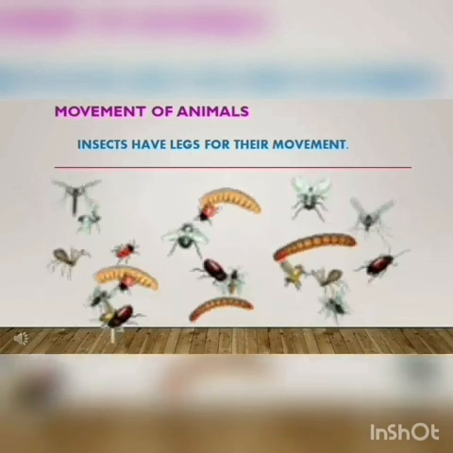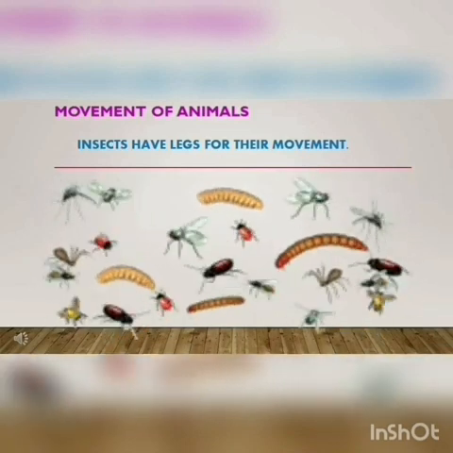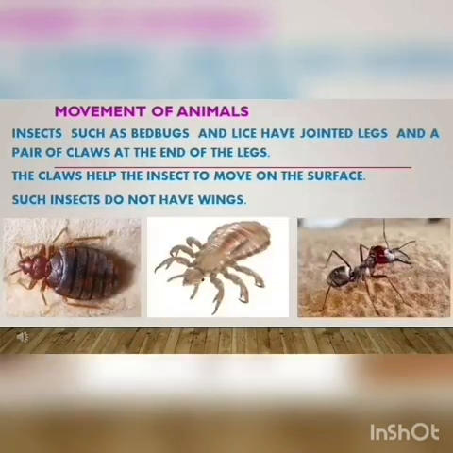Insects have legs for their movement. Insects such as bedbugs and lice have jointed legs and a pair of claws at the end of the legs. The claws help the insect to move on the surface. Such insects do not have wings.